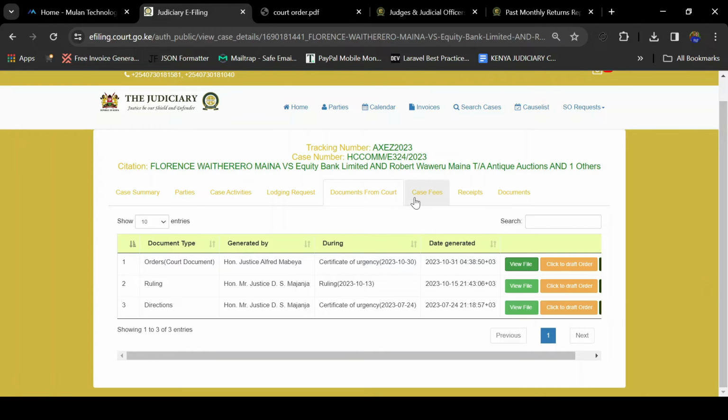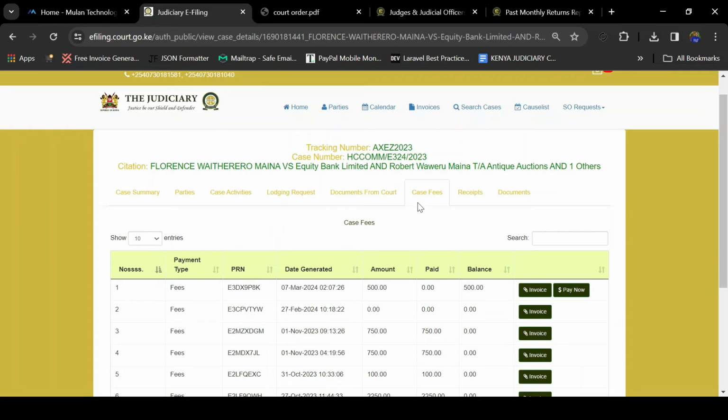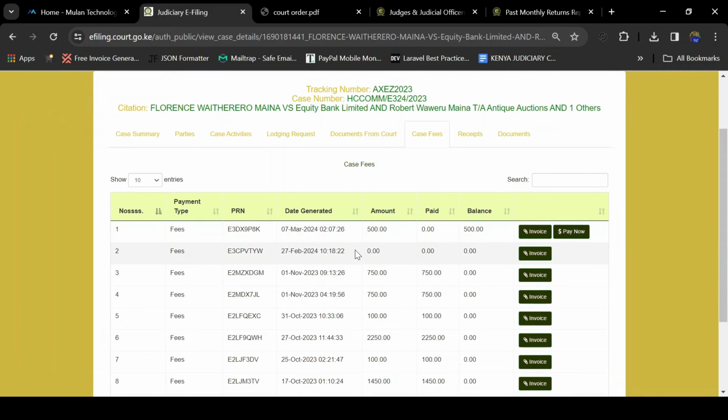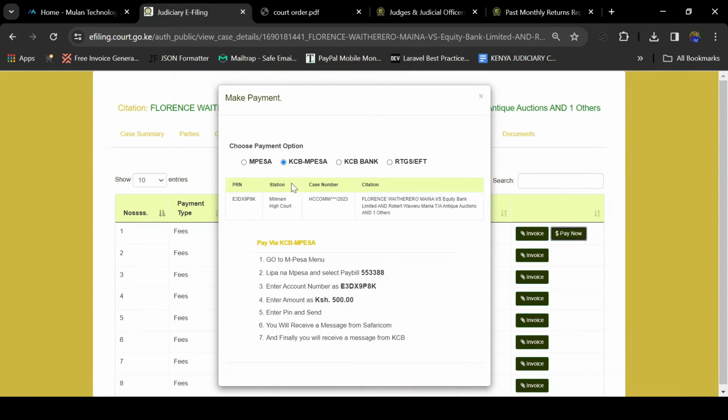Then another thing, under the case details, there's a section for case fees, where you'll be able to see a list of all the court fees that were generated, and against each case fee, there will be a button. For instance, if the case fee is not paid, we'll have an option for pay now. And once you click on pay now, there's going to be a pop-up that gives you a payment option for that case fee.